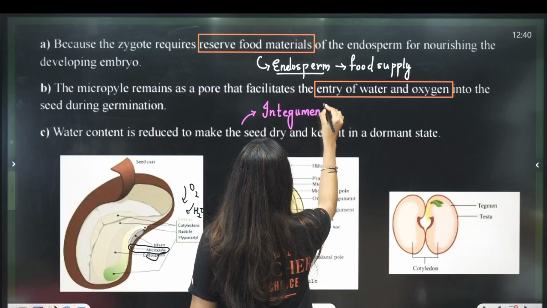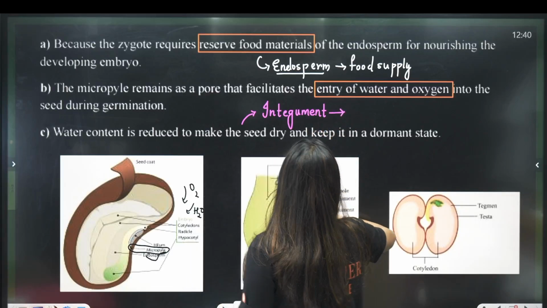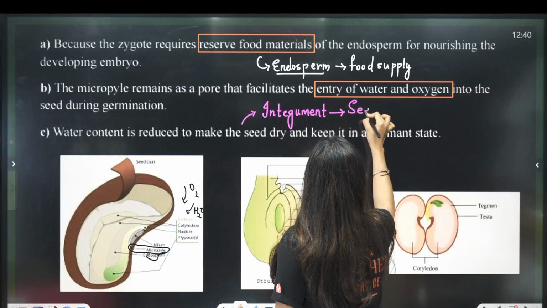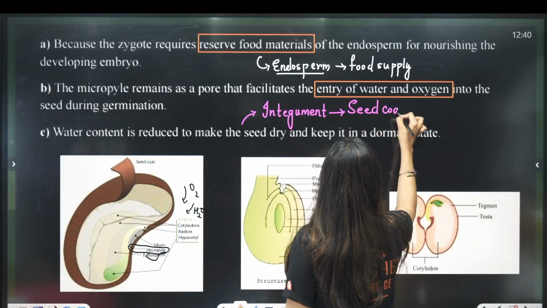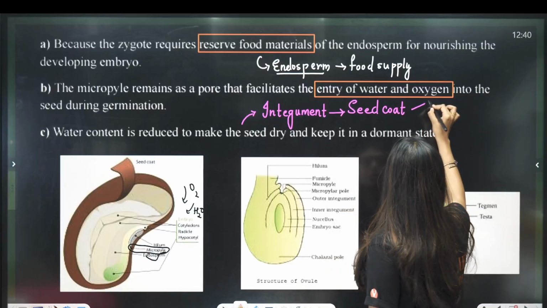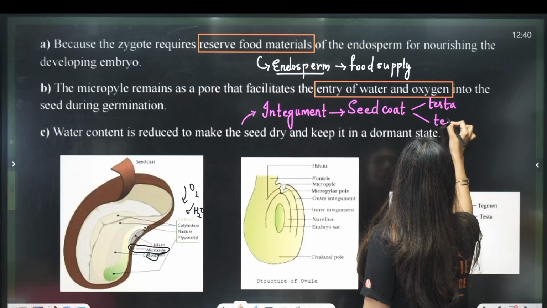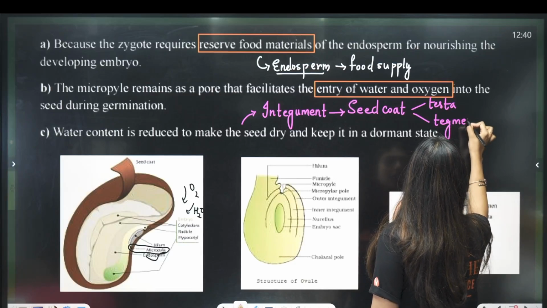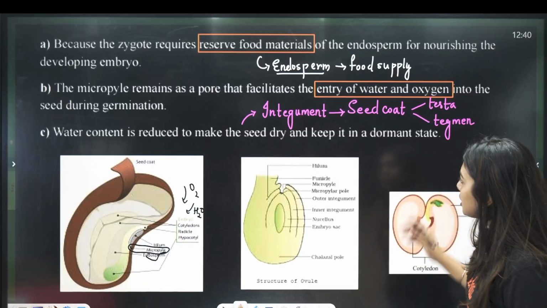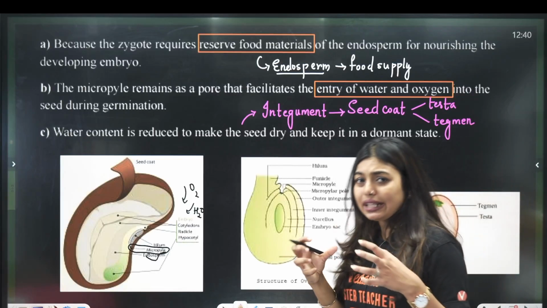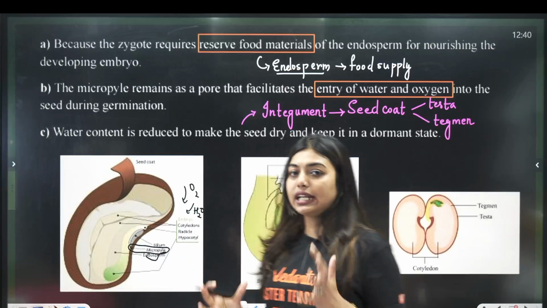Outer integument and inner integument are there, and their role is to become the seed coat. So they will harden so that they can become the seed coat. Now the seed coat is two layers, students: testa and tegmen. So this outer integument and inner integument are going to harden and form the seed coat so the seed can be protected.